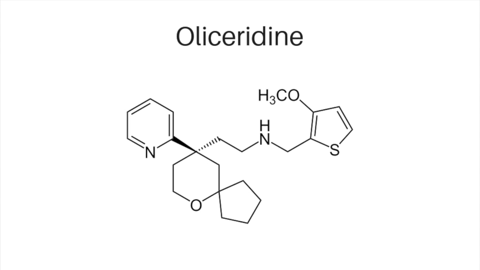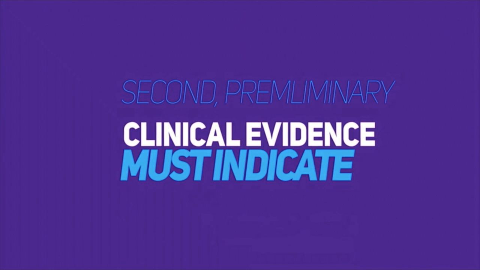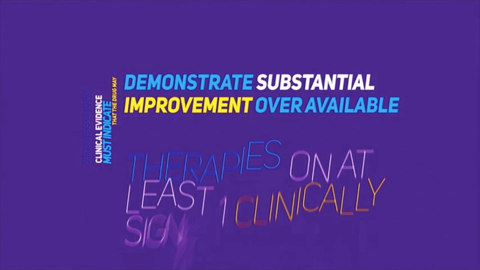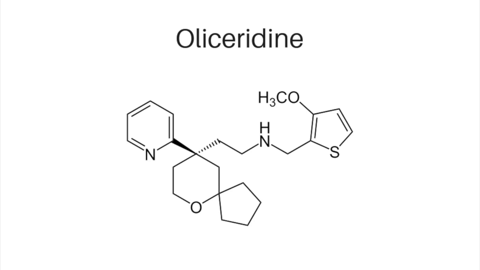TRV-130 was commercialized as oliceridine by Trevena and granted breakthrough therapy status by the FDA in 2016, which means that the drug has an expedited development process. This doesn't imply the drug is actually a breakthrough, but it does allow the FDA to grant priority review to drug candidates if preliminary clinical trials indicate the therapy might have substantial advantages over existing options for a life-threatening disease. While oliceridine has not been approved yet, it is very encouraging to see this progress.